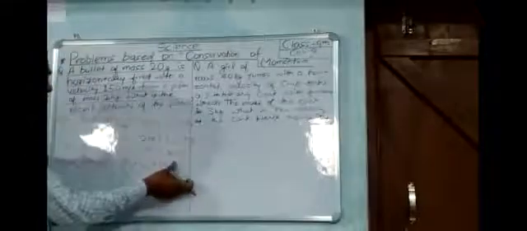Let us see how we can find the required velocity of the pistol. The mass of the bullet is 0.02 kg. The initial velocity of the bullet is 0 because the bullet is at rest in the pistol. The mass of the pistol is 2 kg, and the pistol is also at rest because no force is exerted.